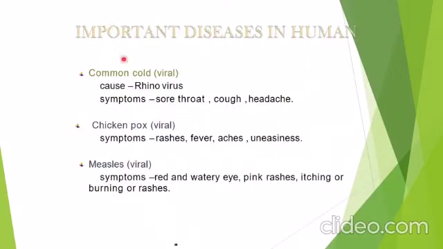Now, important diseases in humans. First of all, common cold. It is caused by a virus, rhinovirus. Symptoms: sore throat, cough, headache. Next is chickenpox. Again, the infectious agent is a virus. Symptoms: rashes, fever, aches, uneasiness. Next is measles. Measles is also caused by a viral infection. Symptoms: red and watery eyes, pink rashes, itching or burning of the rashes.